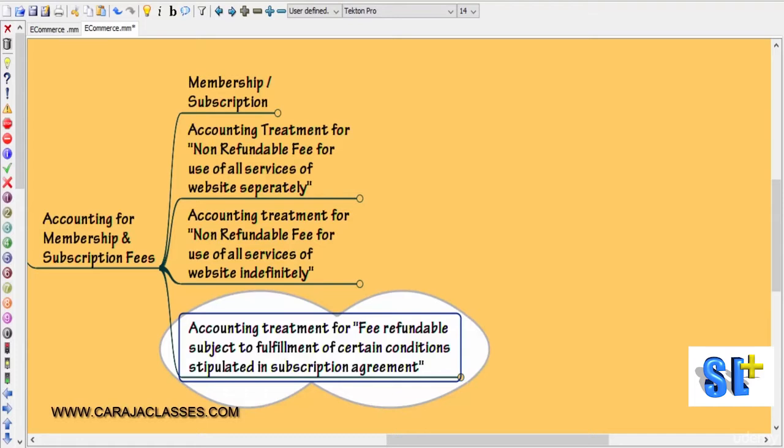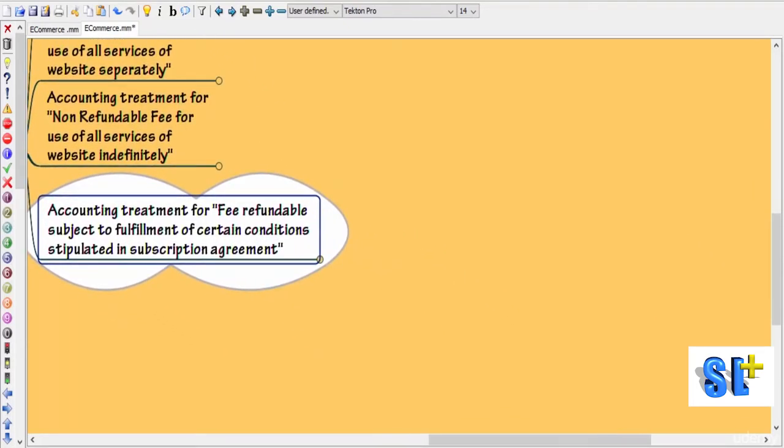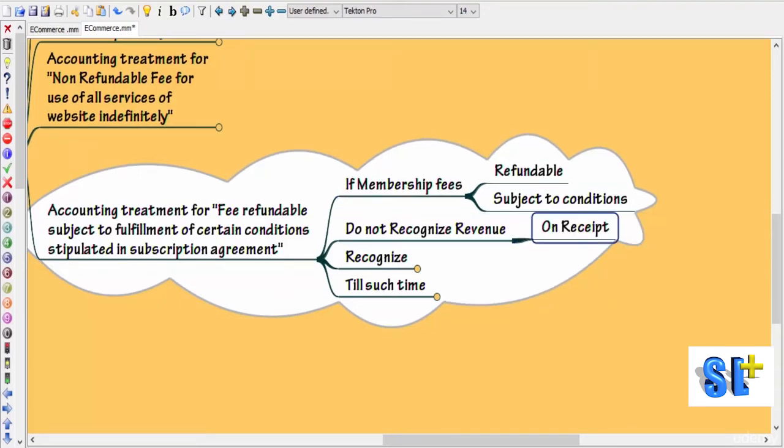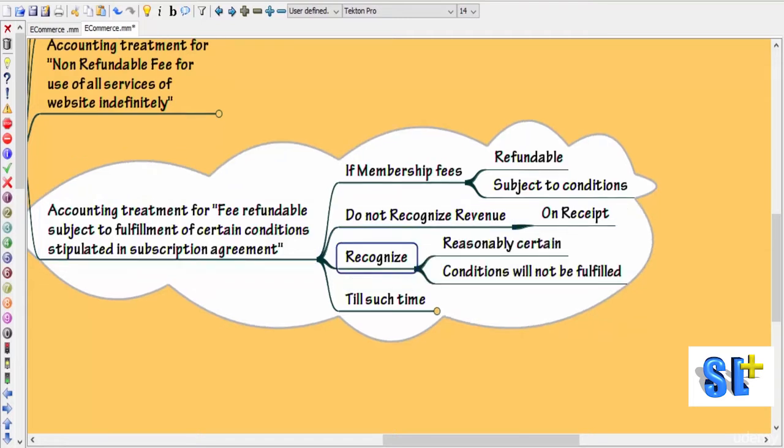Moving on to the accounting treatment for a fee that is refundable subject to fulfillment of certain conditions stipulated in the subscription agreement. If the membership fee is refundable subject to certain conditions, then do not recognize that revenue on receipt itself, because it is refundable if the subscriber has fulfilled certain conditions. So in such cases, you can recognize that fee as revenue only when it is reasonably certain that conditions will not be fulfilled by the subscriber, so you cannot return the fee.